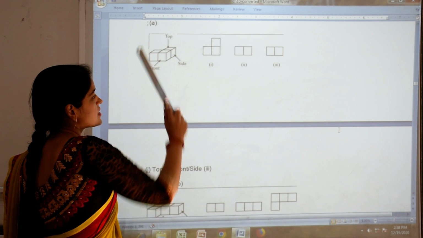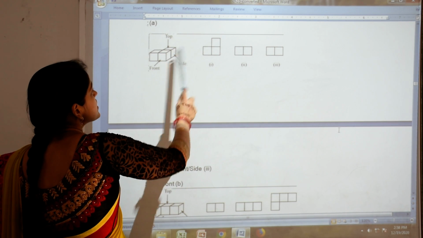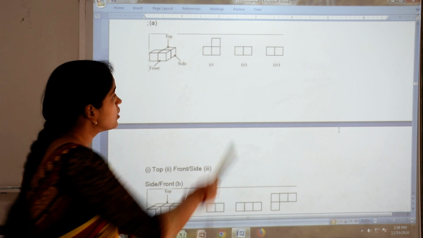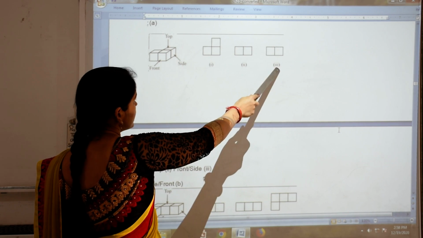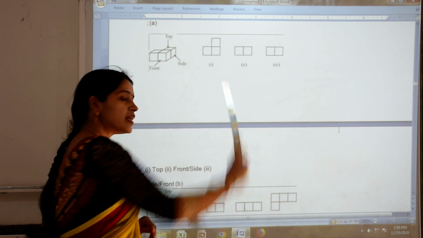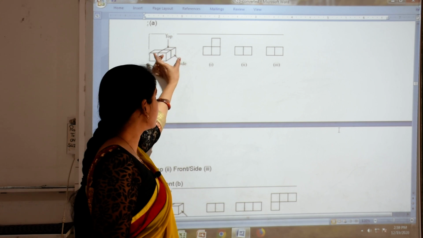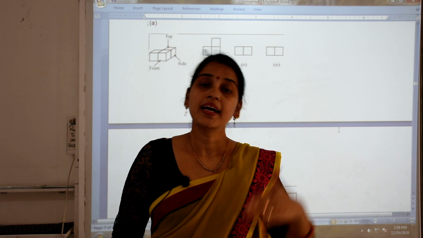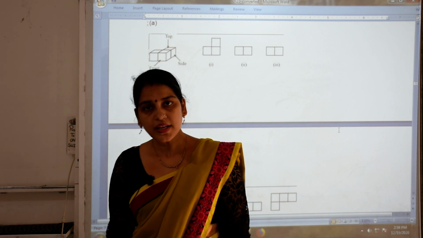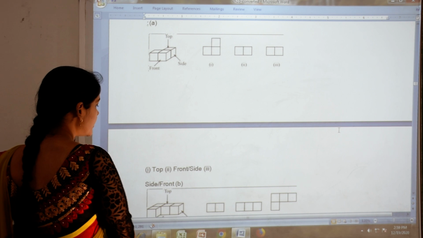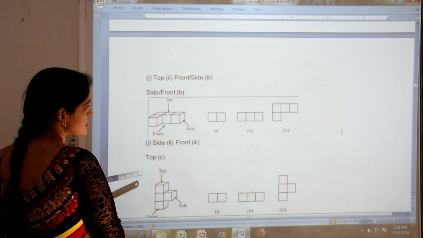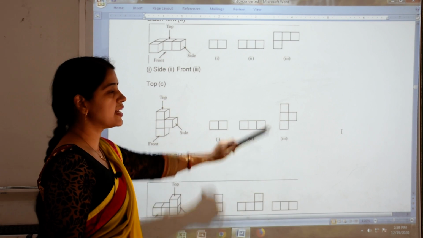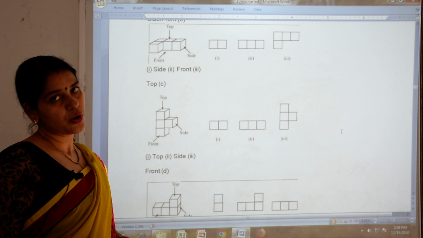So you have to write here, this is the top view. Now the side is also showing 2 and the front is also showing 2. So here you can either write front and here side, or here side and here front, because both are looking exactly the same, only the top view is different. So in this way you have to feel that it is top view, front view or side view for different nets. Okay, so different figures are showing here. So from looking at this figure, feel which type of view you are observing.